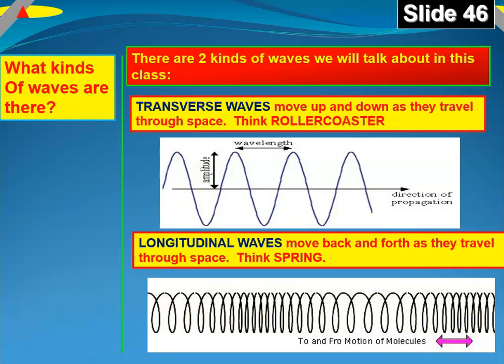The second type of wave is a longitudinal wave, and longitudinal waves move back and forth as they travel through space. So you can think of a slinky or a spring. They squeeze and then they release, and then they squeeze and then they release. The word transverse means to cross something. You can see the transverse wave is crossing back and forth across that center line, whereas in a longitudinal wave, the movement of the wave is in the direction of the wave. So they squeeze, release.